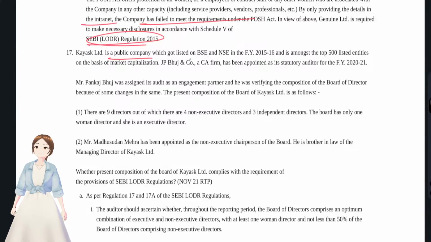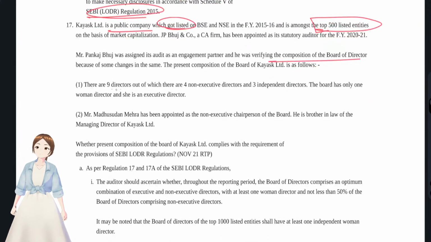You see, it's a public company, it's a listed entity, LODR applicable, and amongst the top 500 listed entities on the basis of market capitalization. Okay, Mr. P had been appointed as an auditor and he was verifying the composition of the board of directors. There are 9 directors, out of which 4 are non-executive directors.